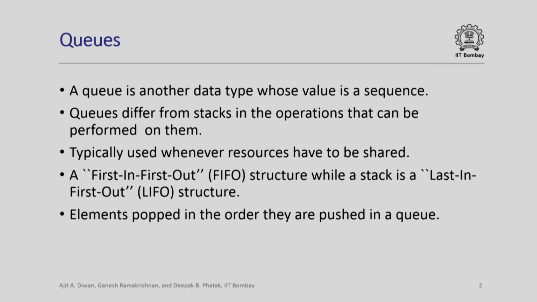This is also what is called a first in first out structure, or a FIFO structure, where an element which enters the queue first will come out of the queue earlier, whereas a stack is a last in first out structure. The element that entered the stack last will be the first one to come out of the stack. So in a queue, elements are popped in the order they are pushed in the queue.